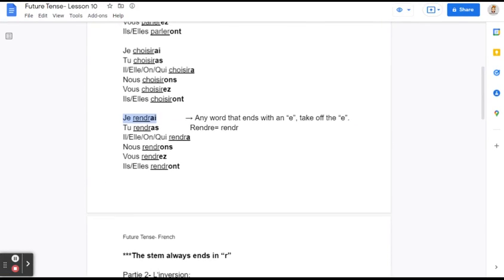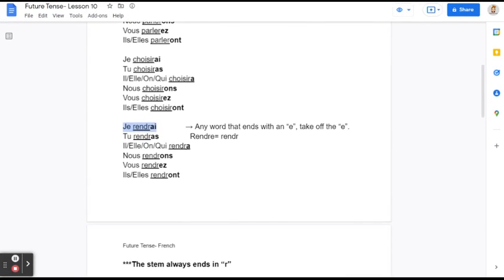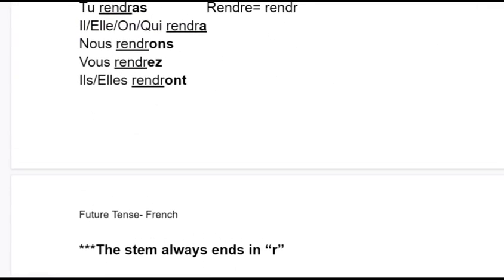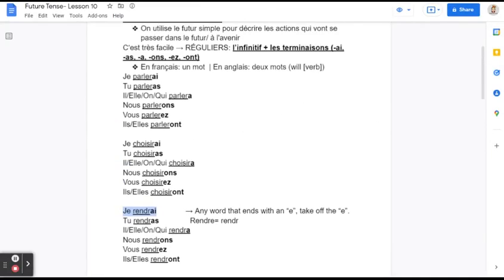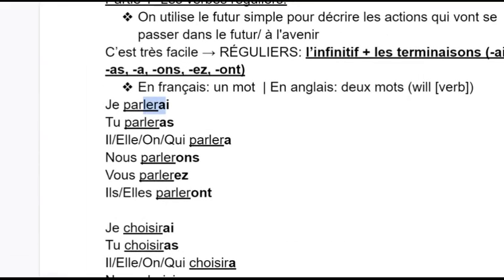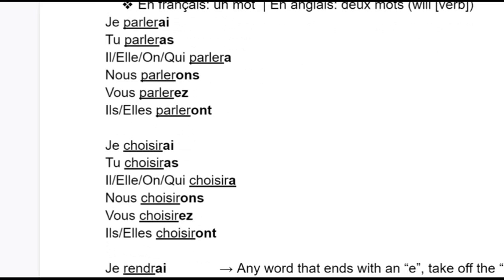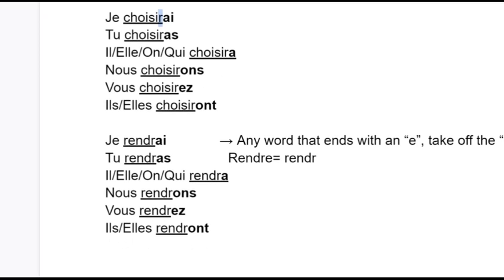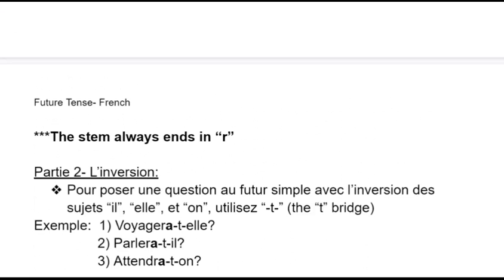So that is the first couple of things, and the stem always ends in R, as you can see. Okay, so you have to remember it. Parler, ER verb, R. IR verb ends with an R, and RE, you have to take off the E to leave it with R. Partie 2, l'inversion.